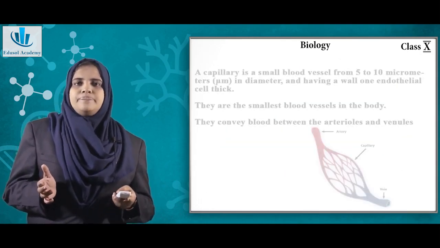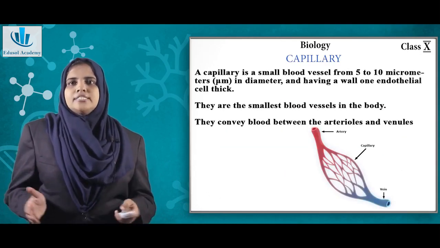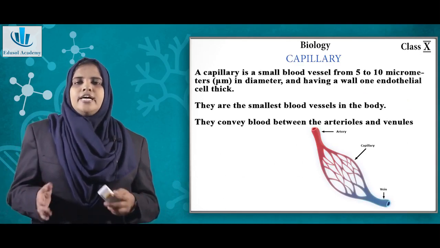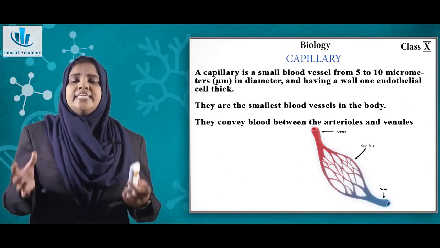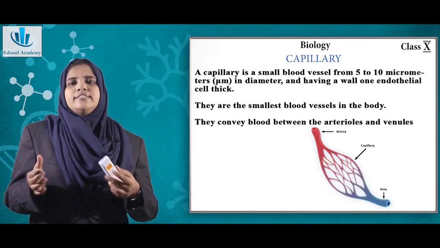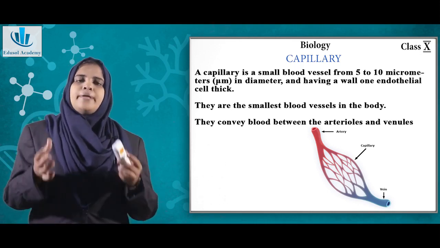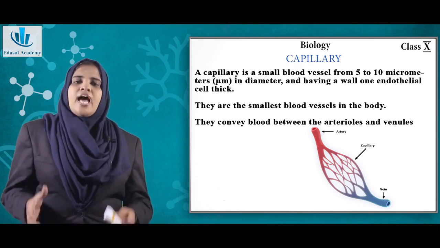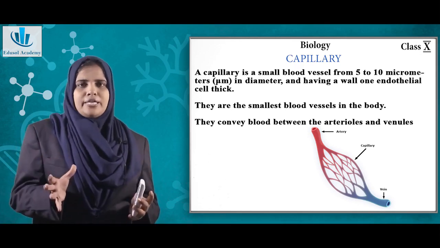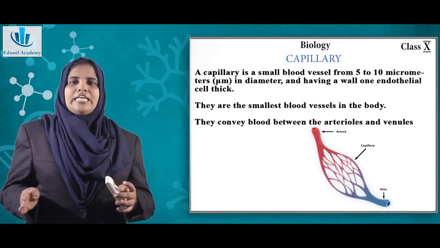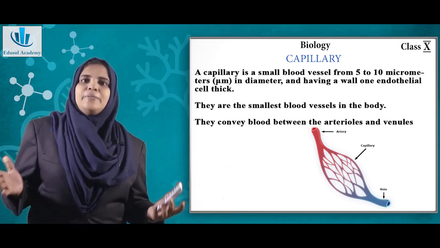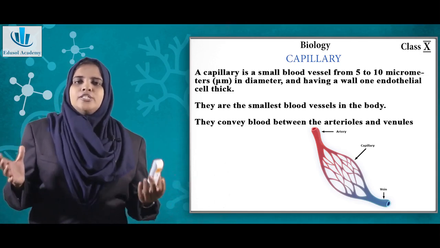Now capillaries. Capillaries are blood vessels that are single cell thick. These are very minute blood vessels. The artery branches into arterioles and finally into the capillaries. For any organ, it is actually the capillaries that supply.